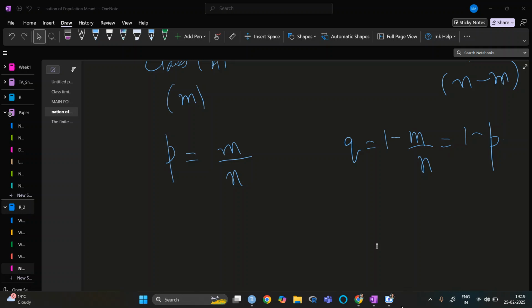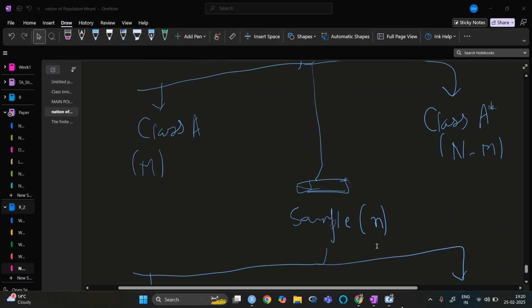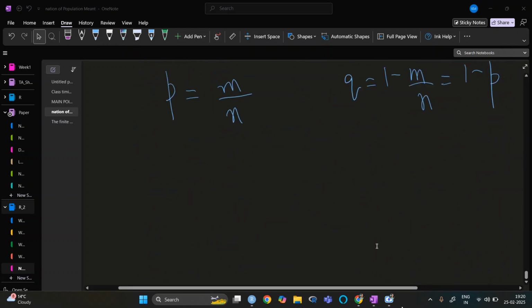Now this sampling again can be done by any method. It can be SRSWR, it can be SRSWOR. In SRSWR, we know that the sample will be drawn with replacement, and in WOR it will be without replacement. So these are basically for the proportion. Now, to understand this, we take the help of a characteristic function.